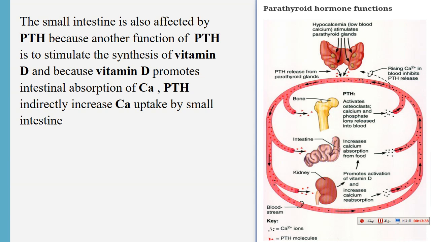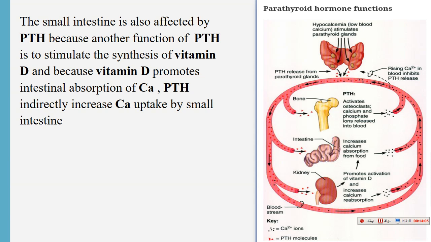Parathyroid hormone regulates the concentration of calcium in our circulation. So when there is hypocalcemia, meaning low blood calcium, this stimulates the parathyroid gland to secrete parathyroid hormone. Parathyroid hormone acts on the bone, on the intestine, and on the kidney. On the bone, it activates the osteoclast, meaning taking the calcium from bone.